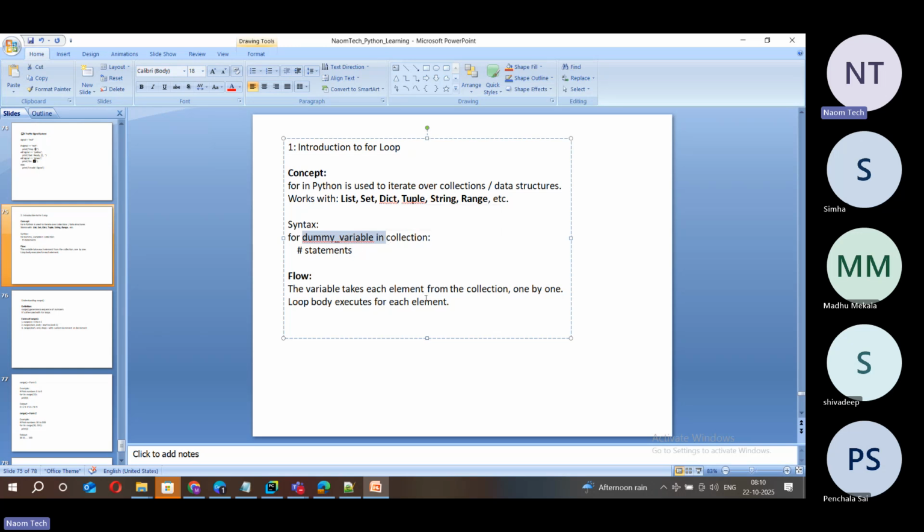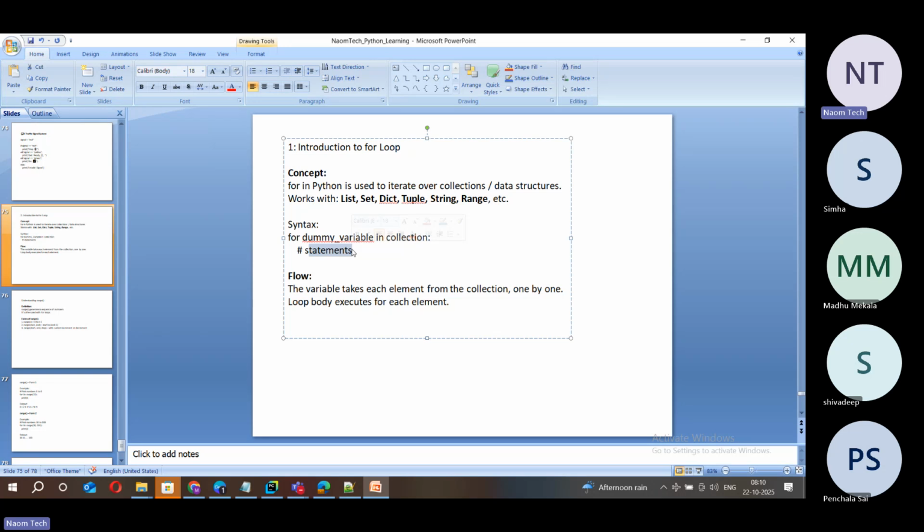And the execution flow: what happens every time the loop iterates? One value from this collection is copied to the dummy variable, and then that we print or we use internally in this block for any kind of logic processing. So that's it, friends. That's the idea of for loop.